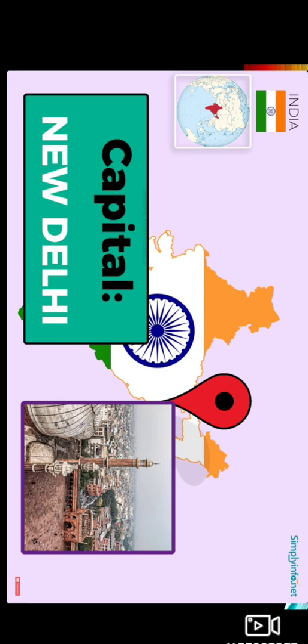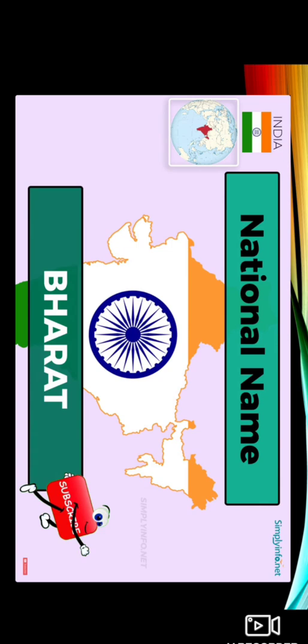Now, talking about India's capital, which represents the whole India in the world, that is our New Delhi. Nobody will write Delhi. It is New Delhi. So New Delhi is the capital of India. If someone asks you what is the capital of India, then it is New Delhi.